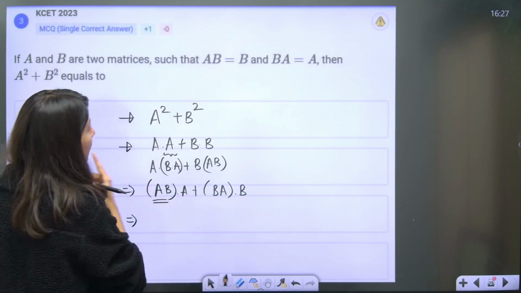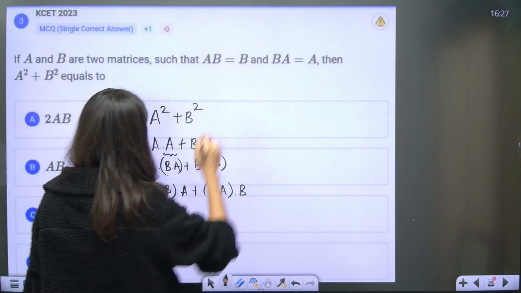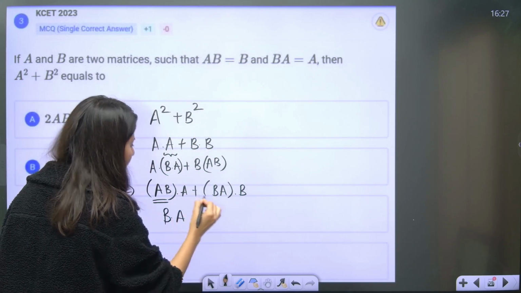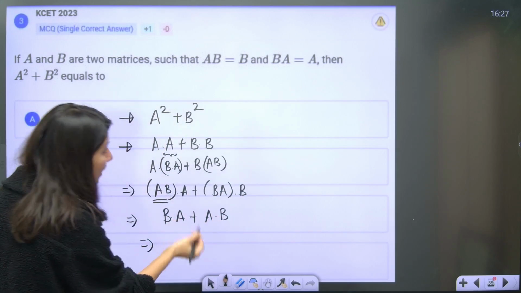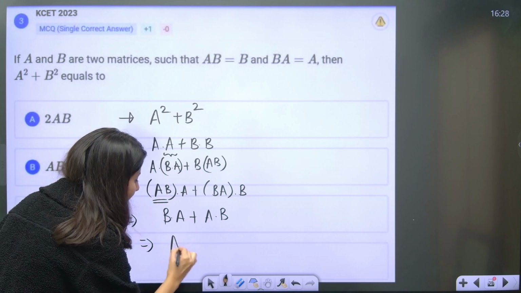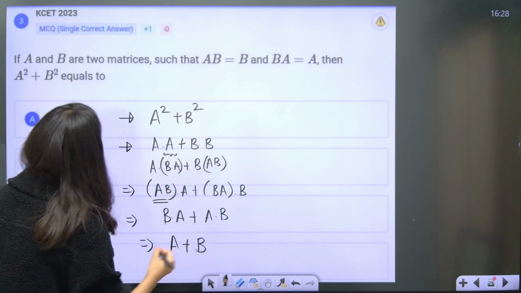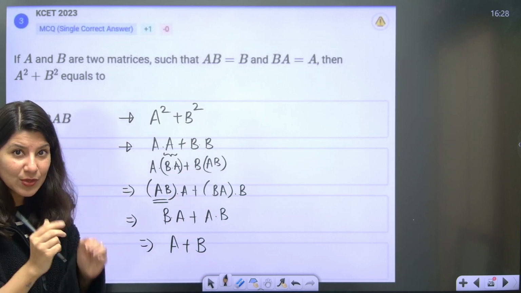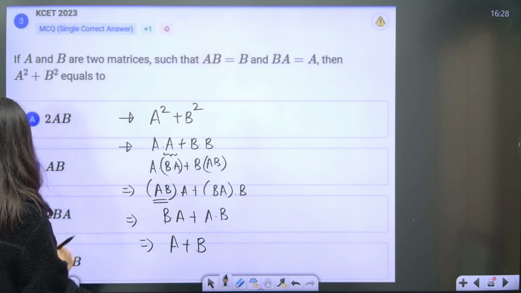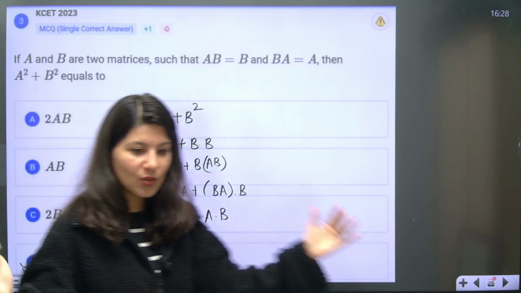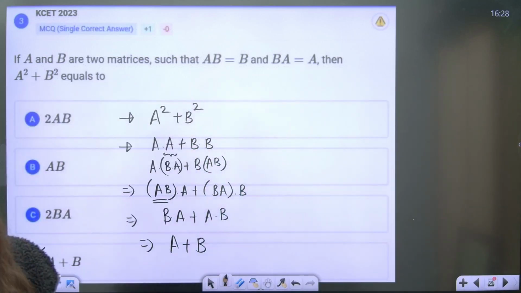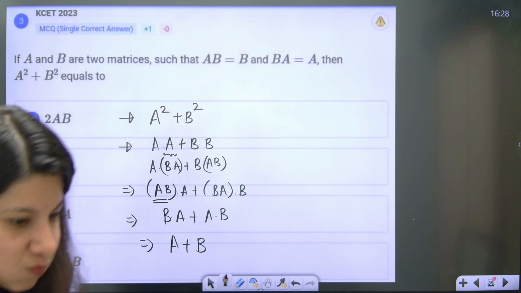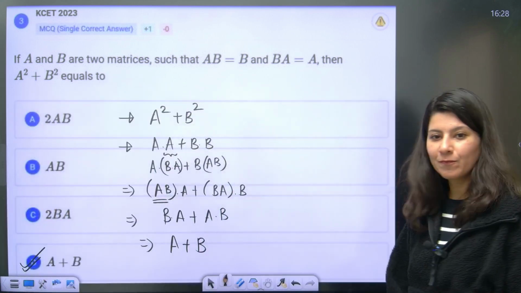So now AB, can you see AB? AB is your B, so B dot A, and BA is what? A again. Now this BA is your A and AB is your B. So A square plus B square, I have reduced it bit by bit to A plus B, which is matching with option D, guys. Matching with option D. Option D.